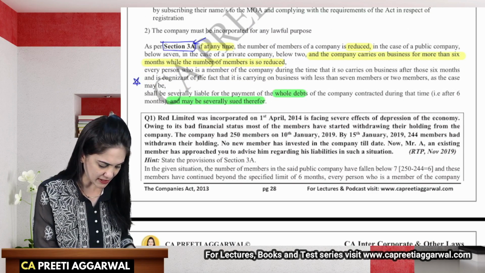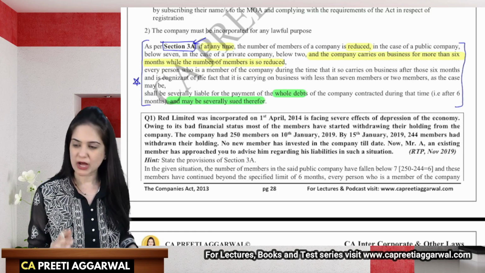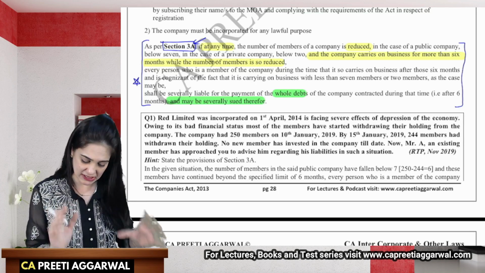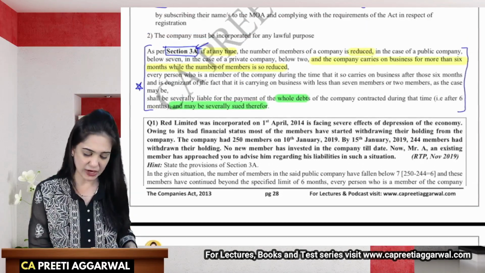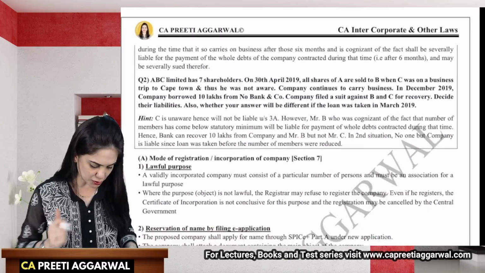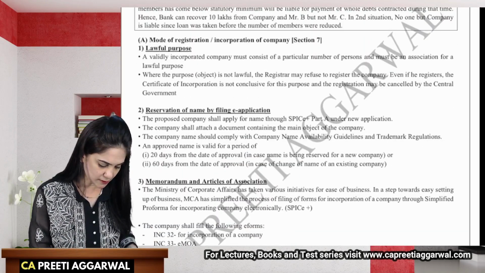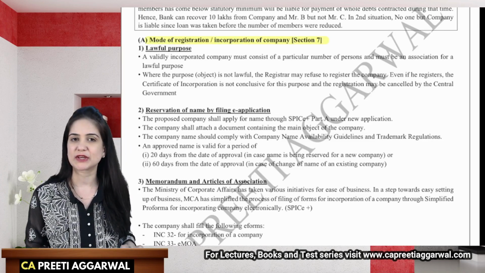So you need to memorize the theory. You have to learn this, okay? You have to learn this because a case-based question is asked, but you will be expected to write all this in that. So the case-based questions are given to you over here. Next, let us go through the mode for registration or incorporation of the company as discussed under section 7.